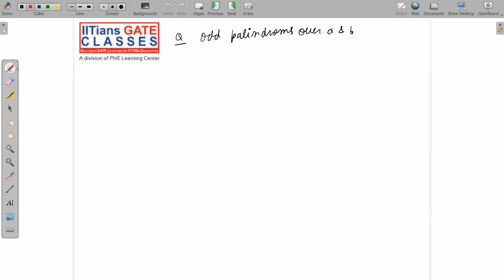Next is odd palindromes over A and B. Again very simple. ASA, BSB. Now if you apply these two productions, then obviously you will get even length. So odd length means what? Stopper, it can be A or B. Okay, that's it. So let me give you some examples.